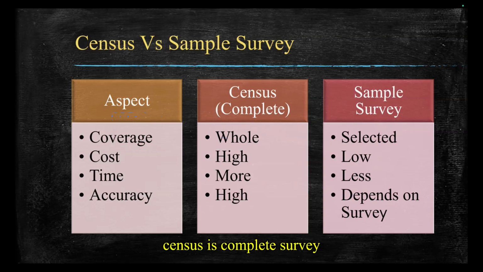Census is a complete survey or complete collection of the data, but sample is not like that. It is only selected from some group of the population. So this is not very accurate compared to the census.